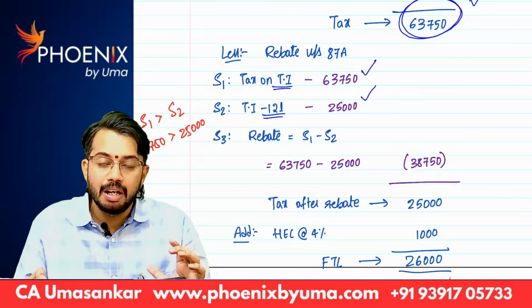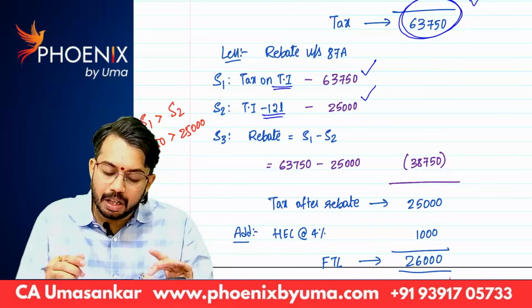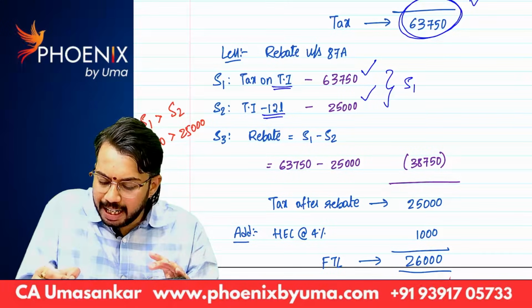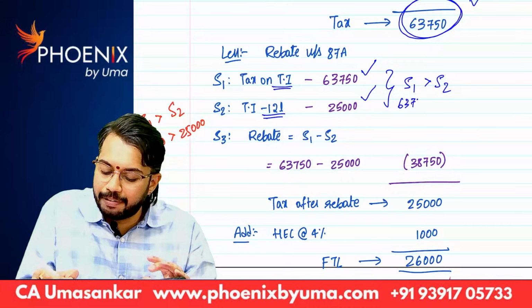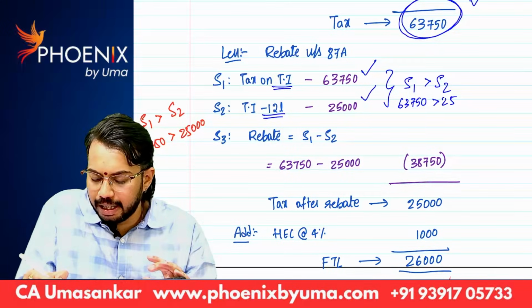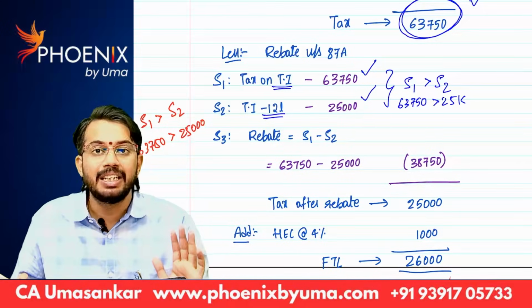Step 3, we need to compare step 1 and step 2. Here, step 1 is greater than step 2, correct? 63,750 is greater than 25,000. Then only rebate is available. Otherwise, rebate is 0.